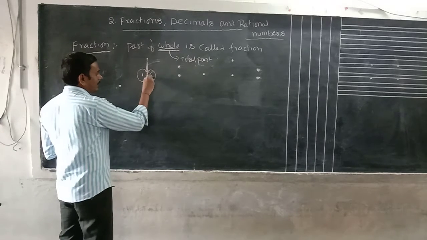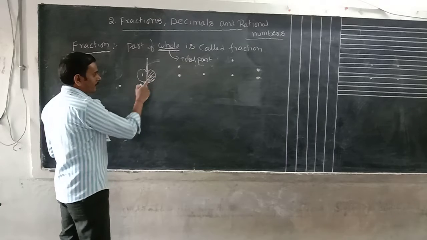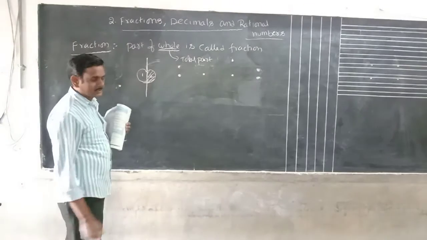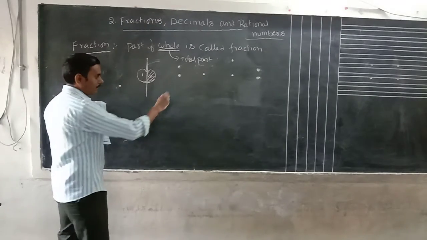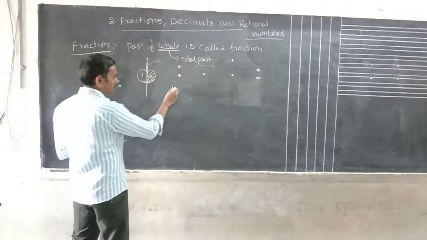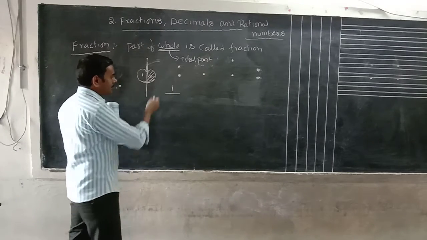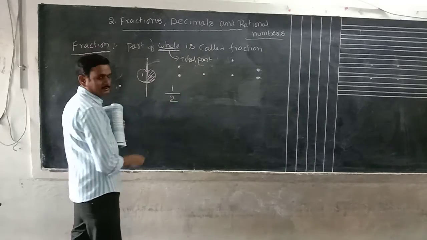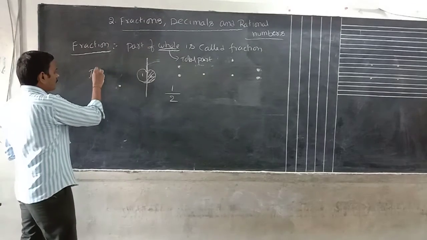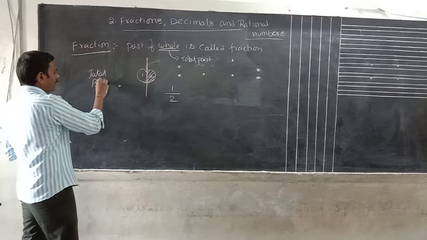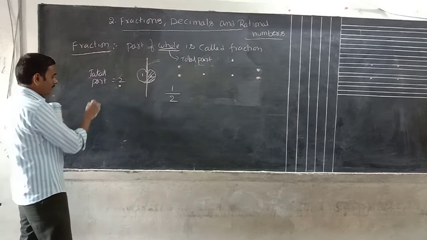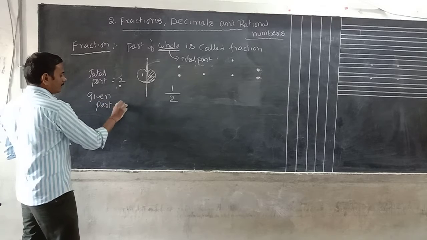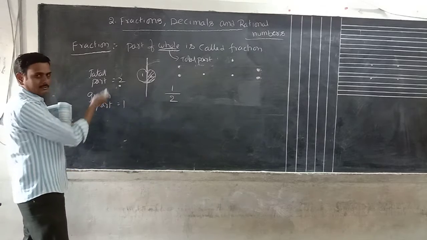By cutting the apple, I gave half part to one person. Then how many parts did I give? One part I gave. Totally how many parts are there? By cutting the apple, we got two parts. So that is the total parts. Total parts is two. Given part is one. We have to write the fraction.